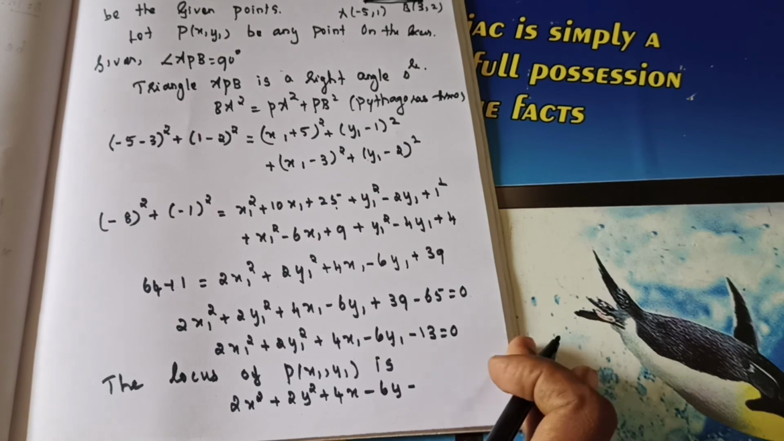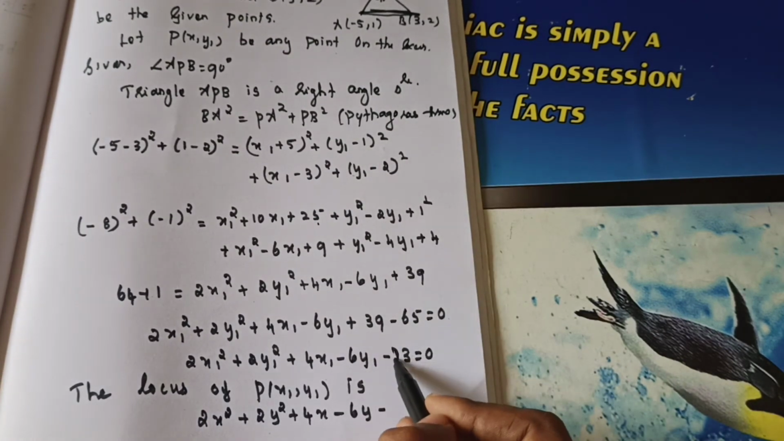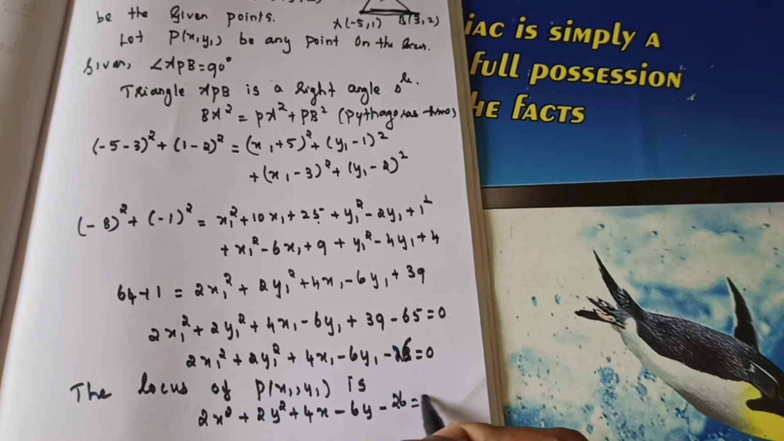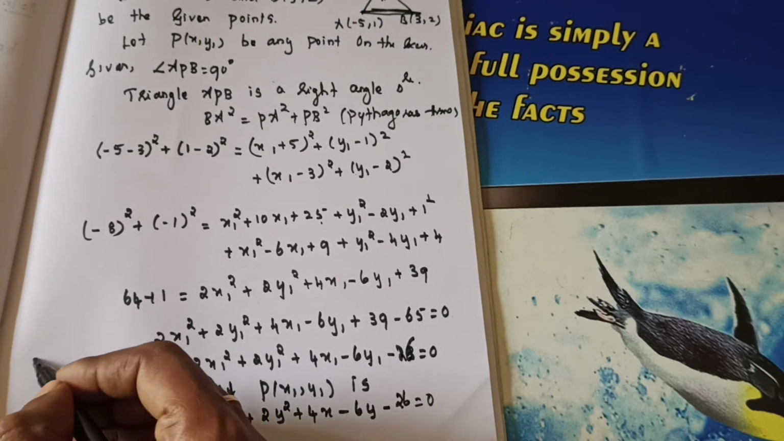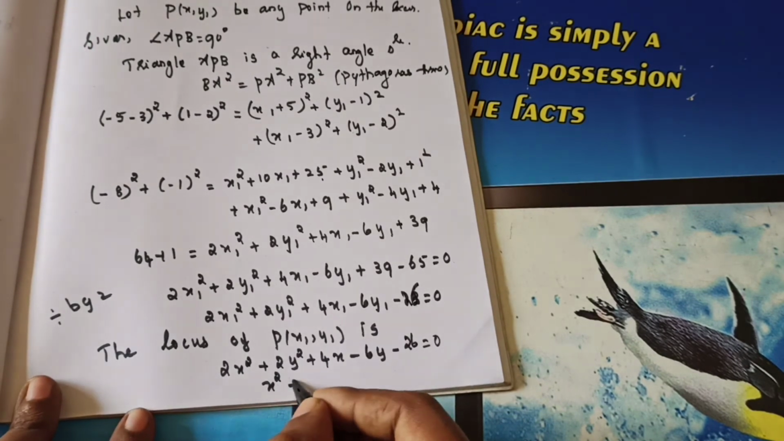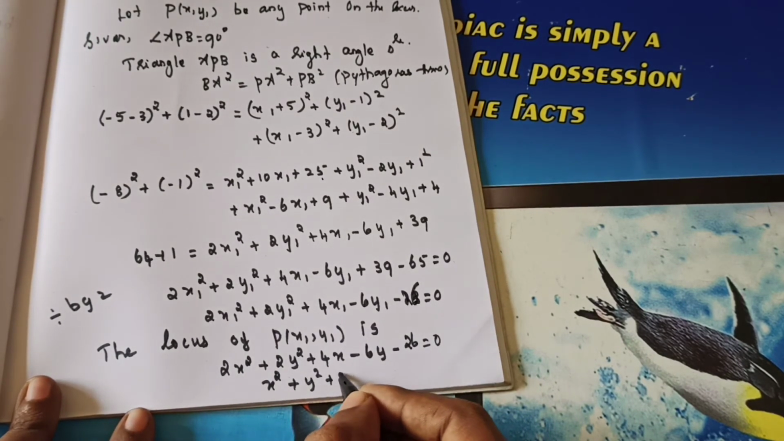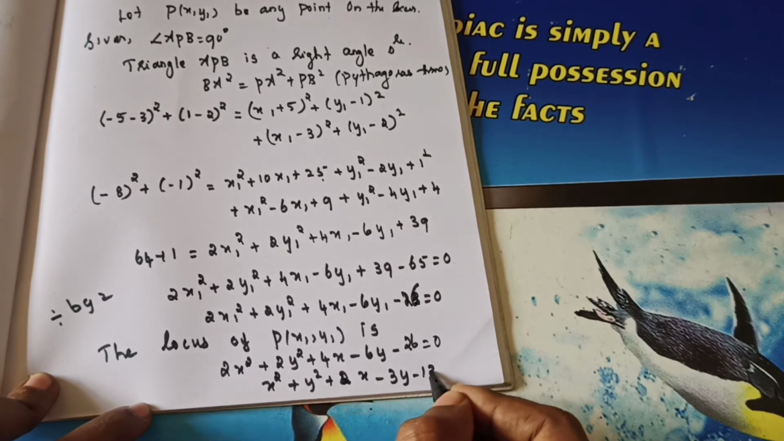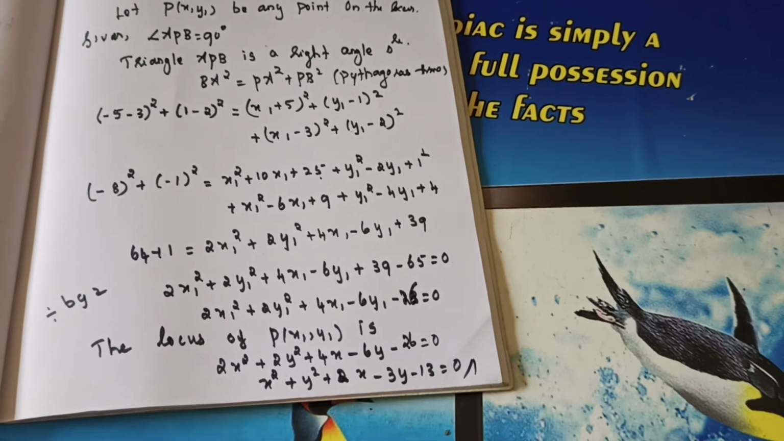Sorry, it's not 13. Okay, it's 26. So minus 26 is equal to 0. So everywhere 2 is common, so you will divide by 2. When you are dividing by 2, x square plus y square plus 2x minus 3y minus 13 equal to 0. This is the required answer.